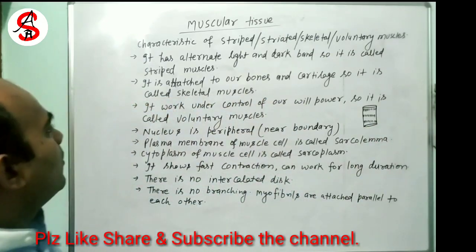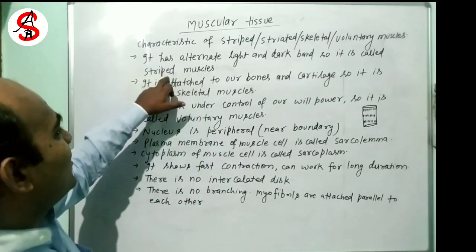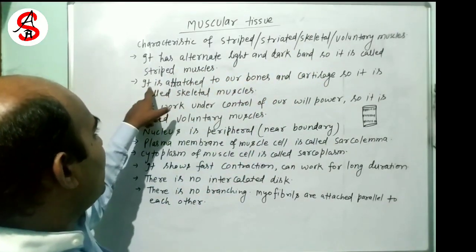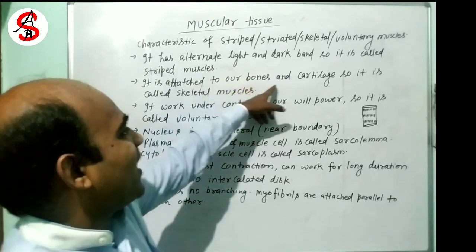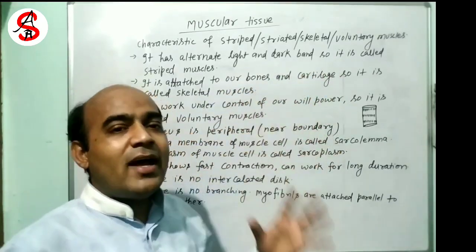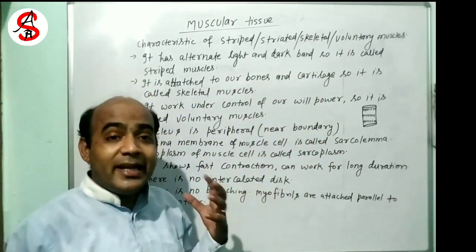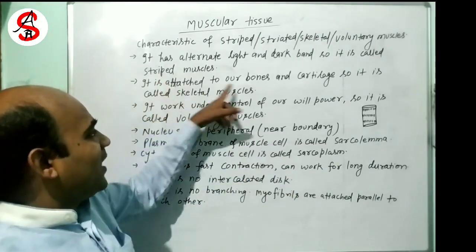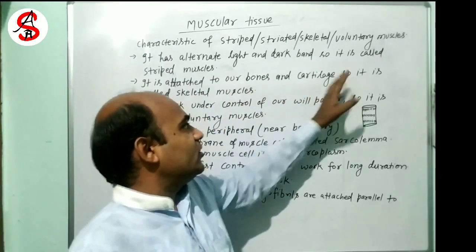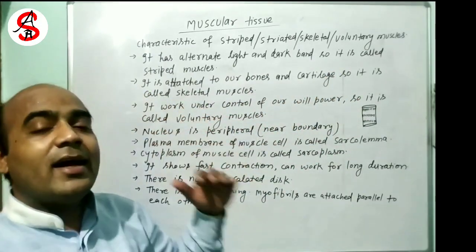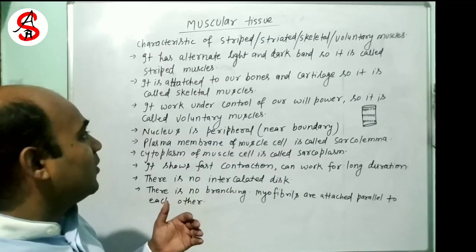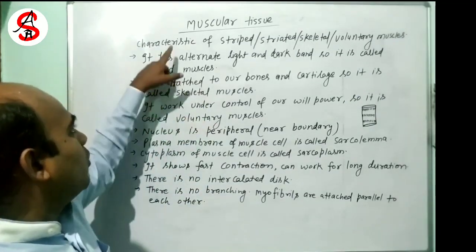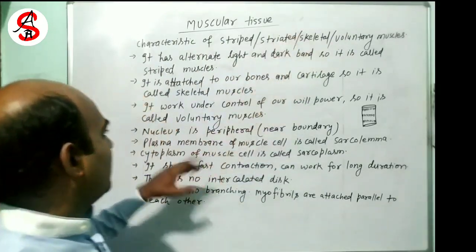So this is known as a striated muscle due to the presence of alternate dark and light bands. Second, it is attached to our bones and cartilage. Bones and cartilage are skeletal tissue. So the muscles which are attached to our bones and cartilage are also called skeletal muscles, due to attachment with a skeleton.